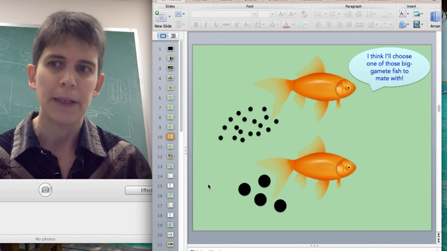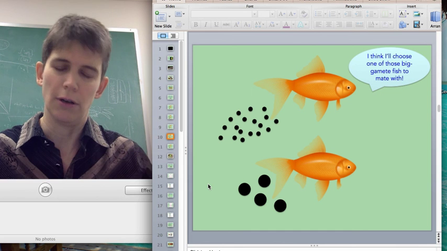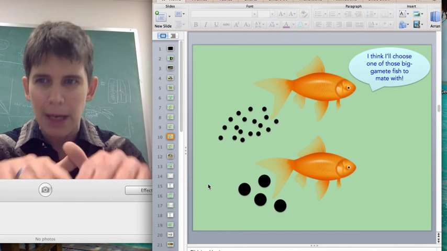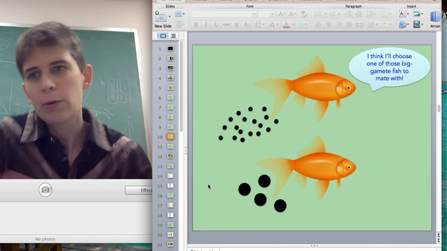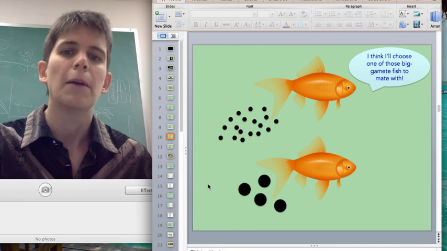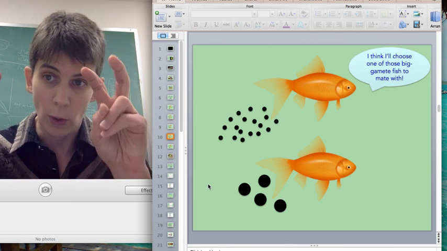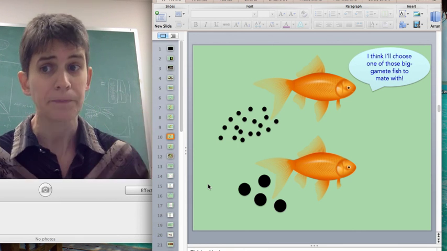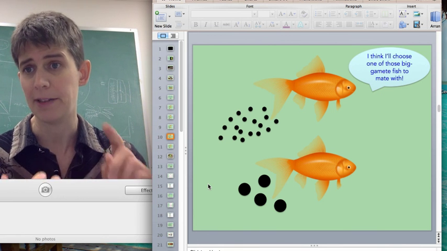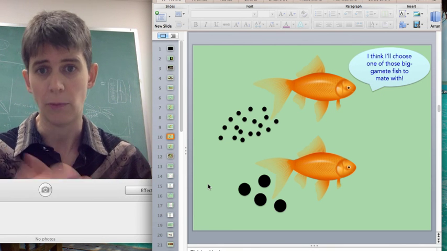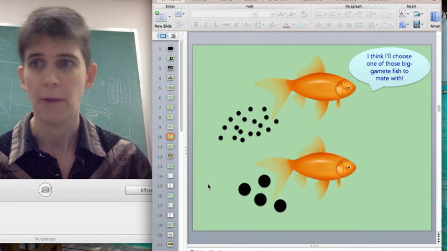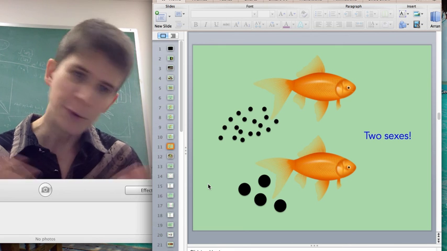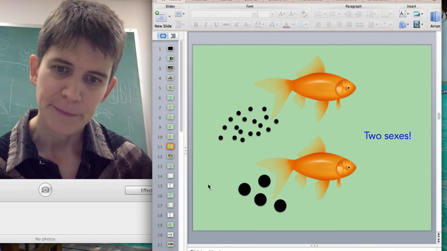And as that happened then, divergent selection occurred, and that's the term you heard before in 142, but it's been a long time, such that animals that made medium-sized gametes were no longer of any particular value compared to the ones that made small gametes that win because they make a lot of offspring, and animals that made large gametes that win because A, they have well-supplied gametes, and B, they're attracting a lot of mates, these smaller ones that want to mate with them. So then you end up with two sexes. It's a really neat story, and a story we don't tell enough.